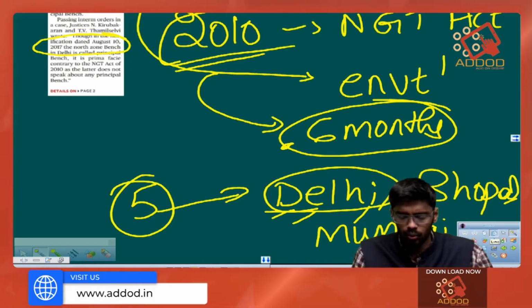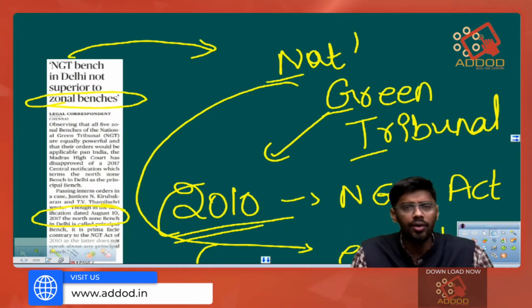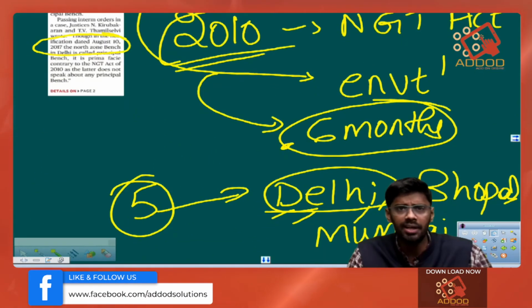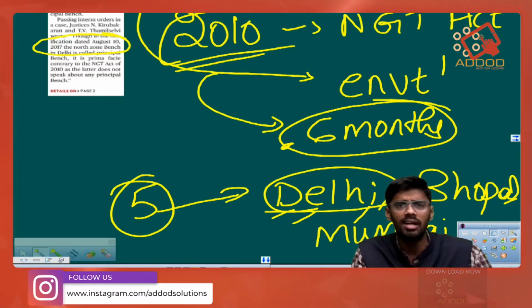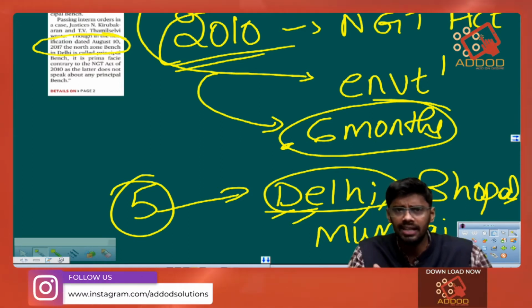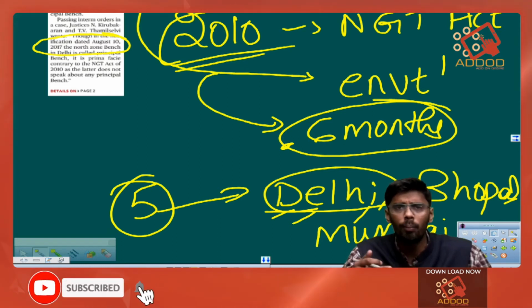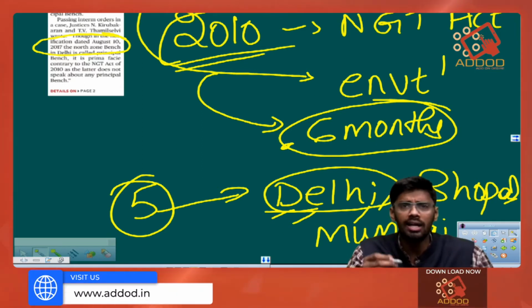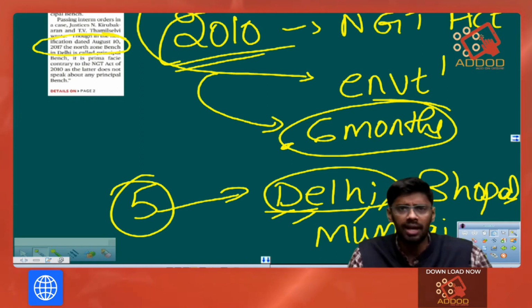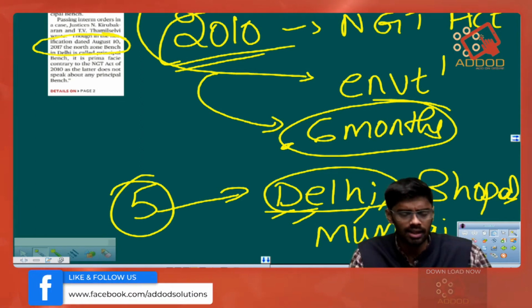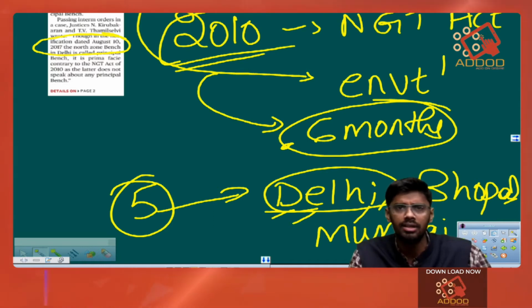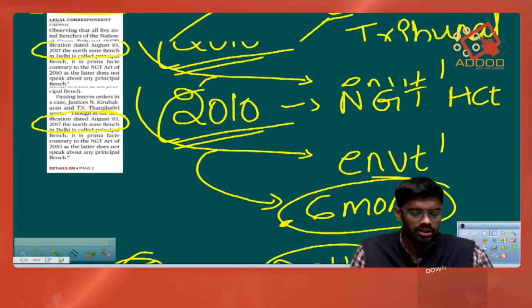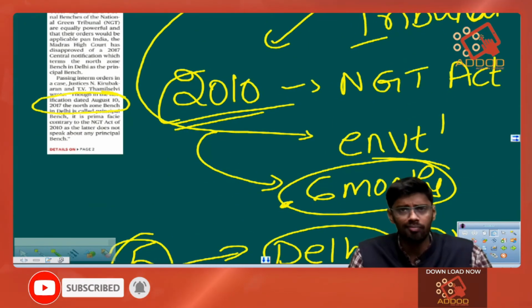Now, the Tamil Nadu High Court, which is the Madras High Court, after going into the details of this 2017 order making the Delhi body superior to other bodies, has stated that this is unilateral, done by the Indian government, as there is no law to make the National Green Tribunal branch of Delhi superior to other branches. We are invalidating it. So all the 5 branches have the same powers now, as the Madras High Court has struck down the Union government's 2017 notification. So this is with respect to the National Green Tribunals and the High Court of Madras judgment yesterday.